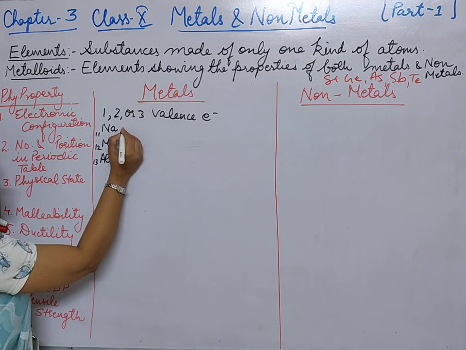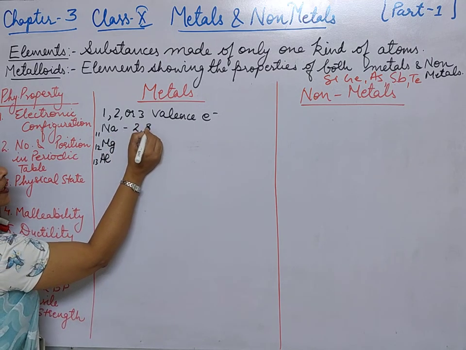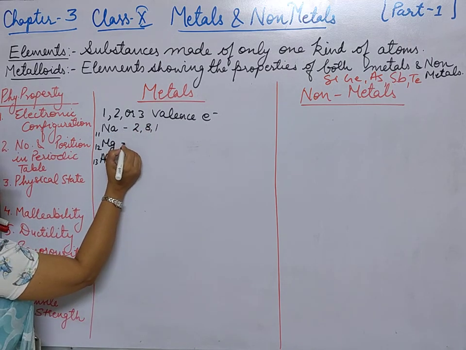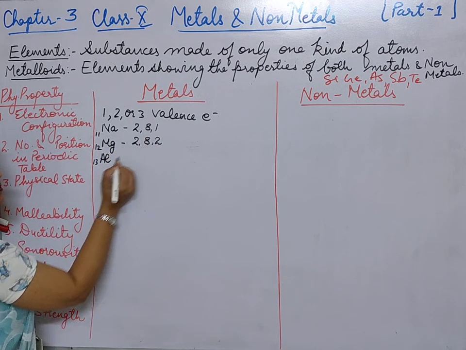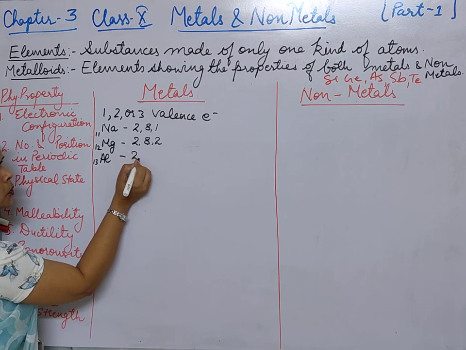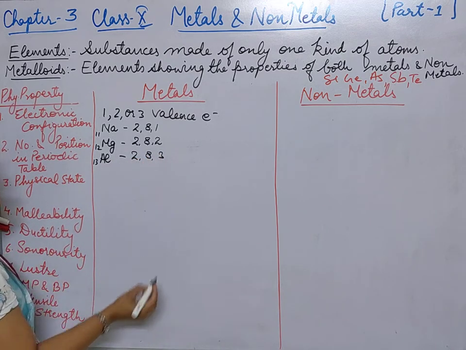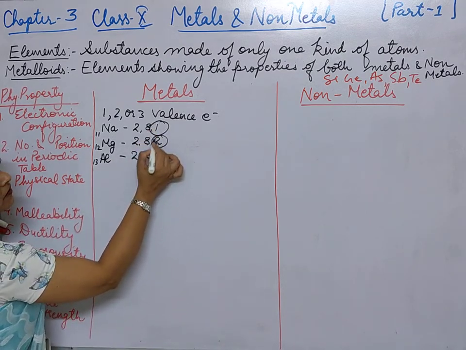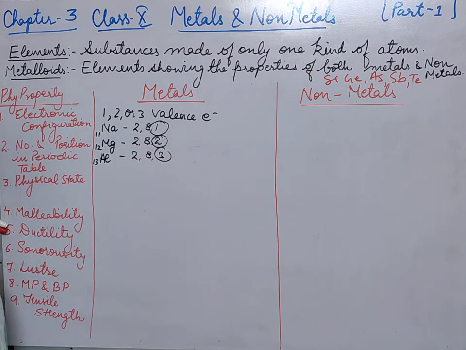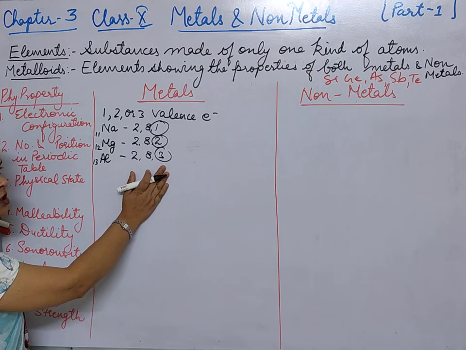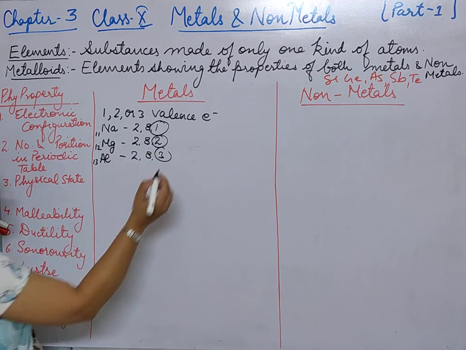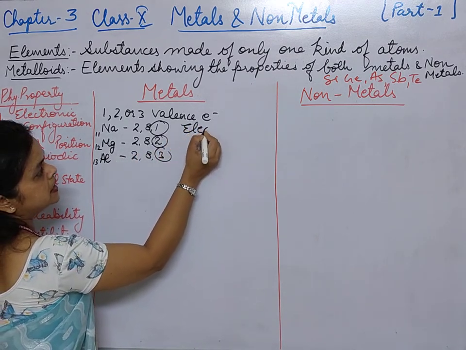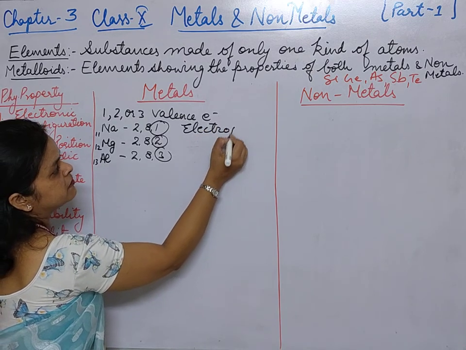What is the configuration? 2, 8, 1. What is the configuration of magnesium? 2, 8, 2. And that of aluminium? 2, 8, 3. So we can see here they are having 1, 2 or 3 valence electrons in their outermost shell, and they can easily lose these electrons, and that is why they are also called electropositive.